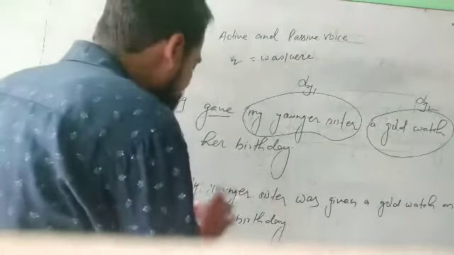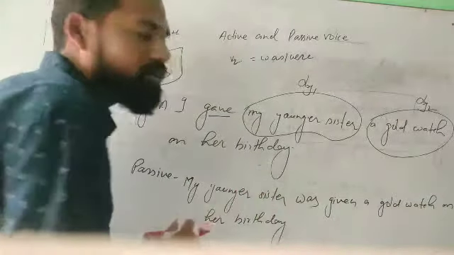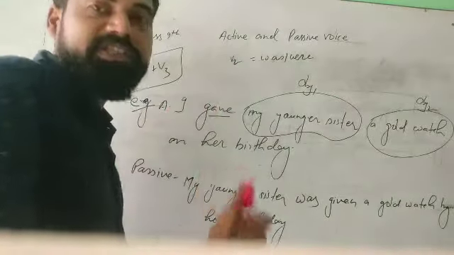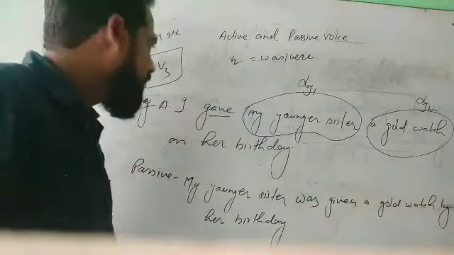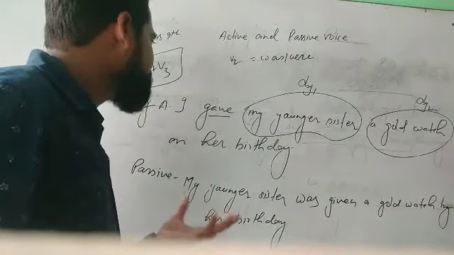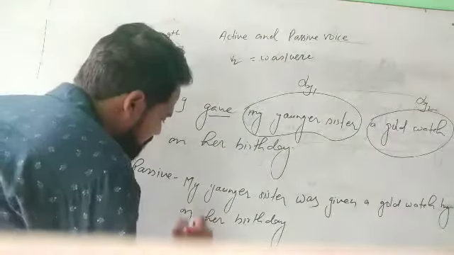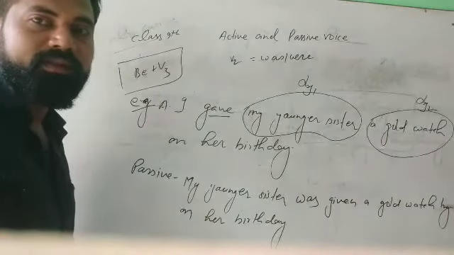Yes. My younger sister was given a gold watch. You can write here gold watch by, I will be changed into object, and what is the object form of I? It is me, so it will become me. My younger sister was given a gold watch by me on her birthday.